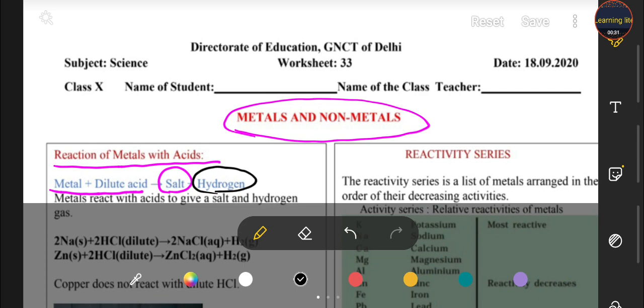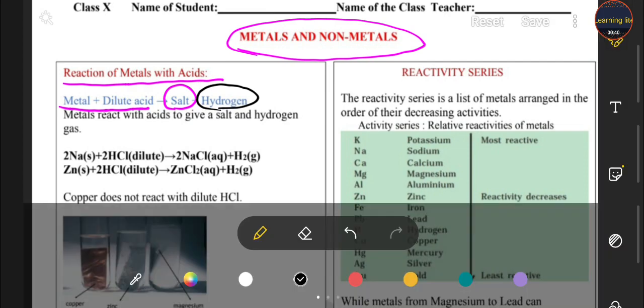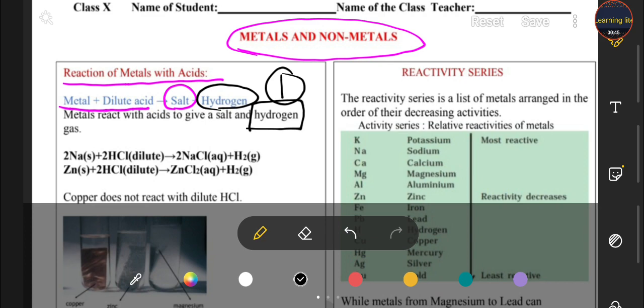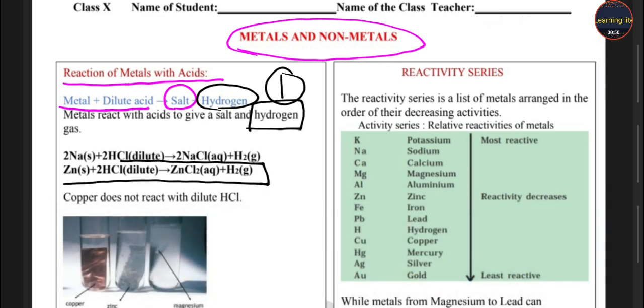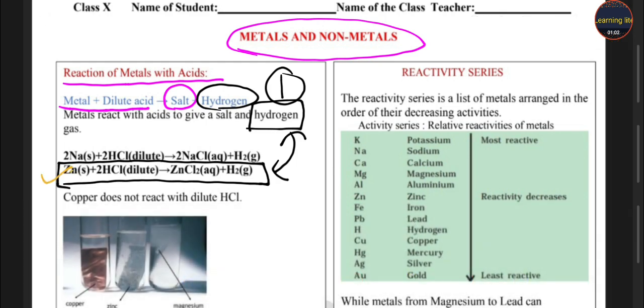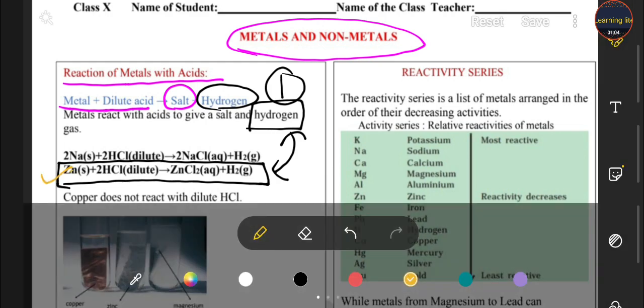So here is an important question: which type of gas is given out whenever metal reacts with the dilute acid? So it is your first answer, students: hydrogen gas. And what is the reaction of zinc with the acid? This you also have to write in your first answer. So these are your first answer: hydrogen gas is produced, and when zinc reacts with the hydrochloric acid, it gives zinc chloride and hydrogen gas.